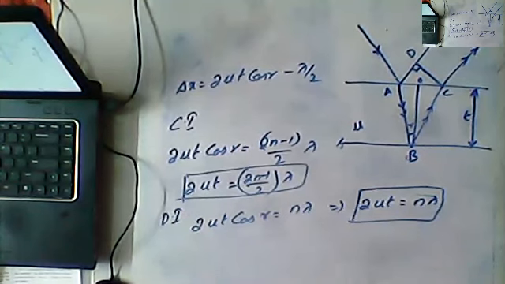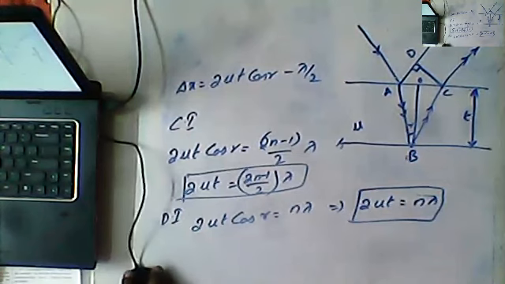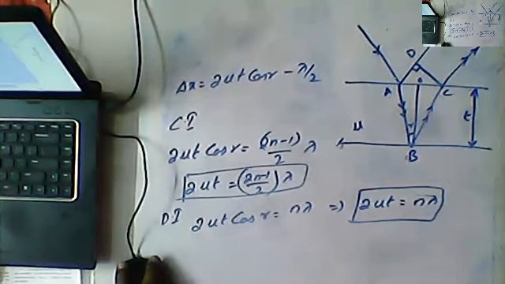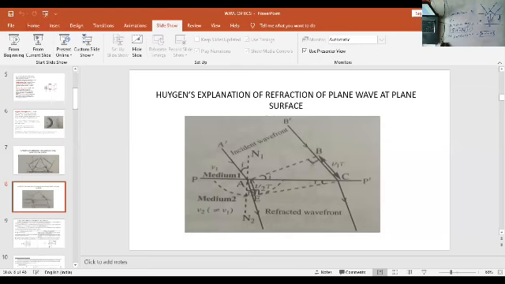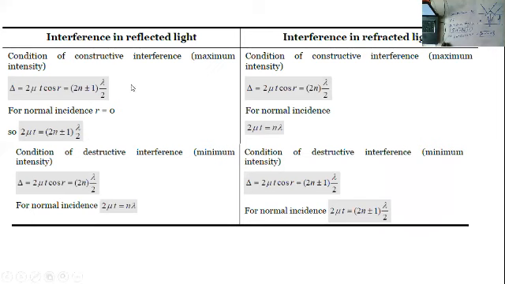Okay guys, hope you all understood. Right now I hope you will understand very easily. So now, the condition for constructive interference: 2 mu t cos r is what, guys? It is the path difference.